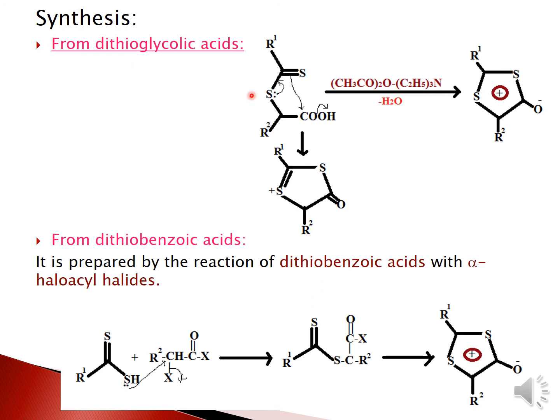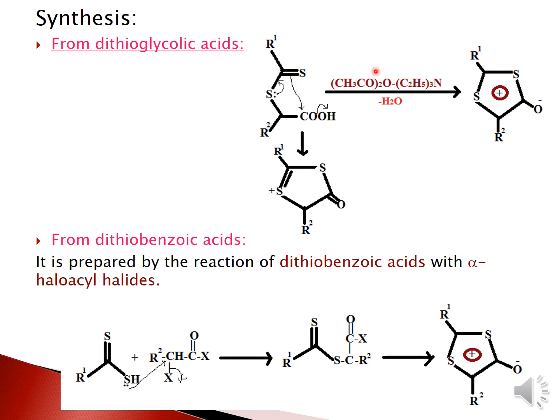In the synthesis part, how do we synthesize the 1,3-dithiolium 4-olates? One of the syntheses is from dithioglycolic acid.